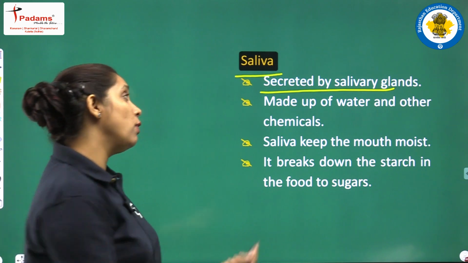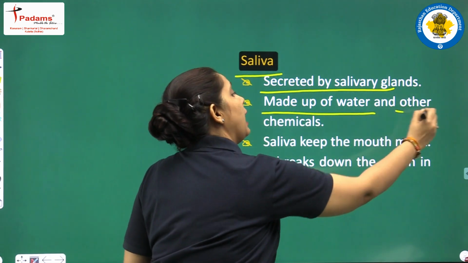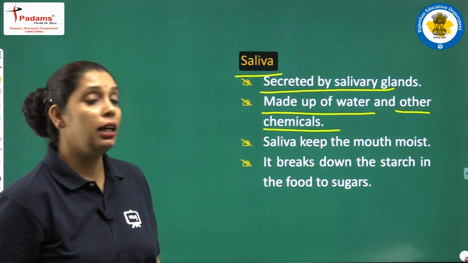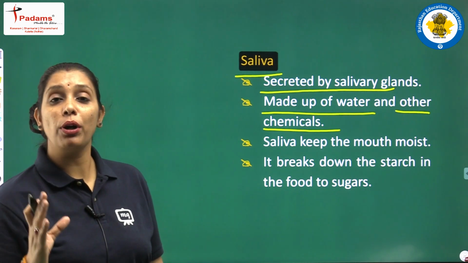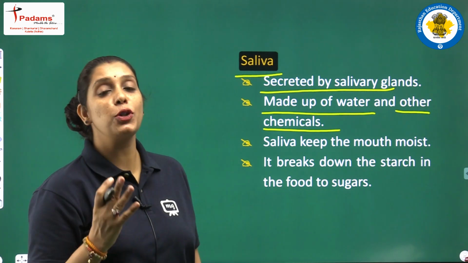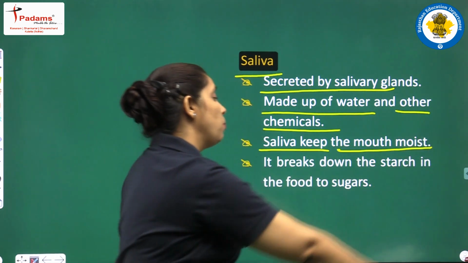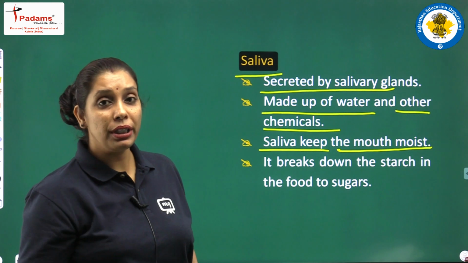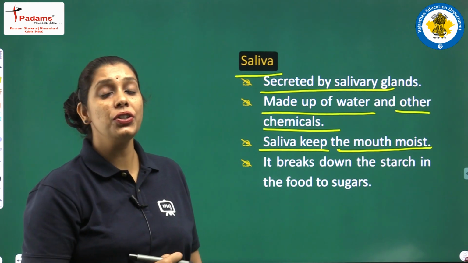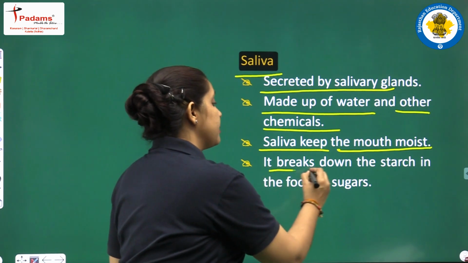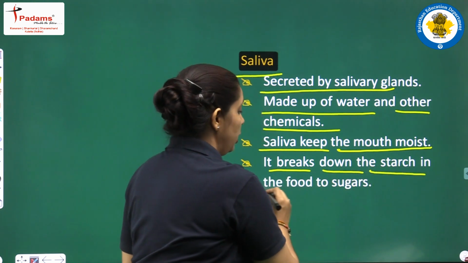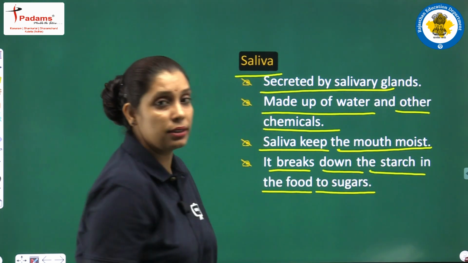It is made up of water and other chemicals. Saliva का सबसे important function है it keeps your mouth moist. And important function in digestion is that it breaks down the starch in the food to sugars.